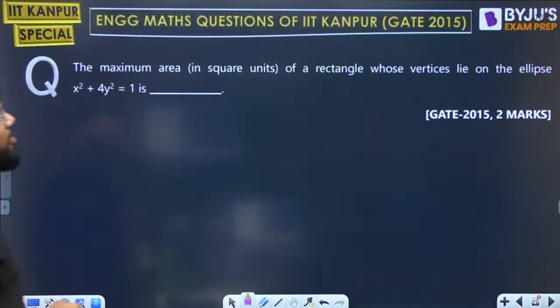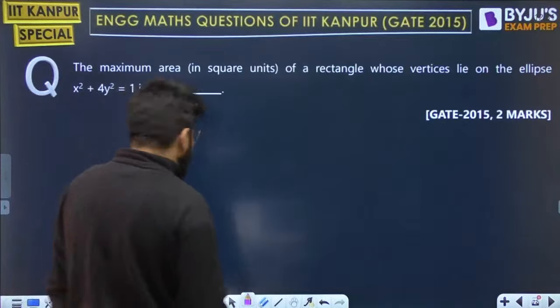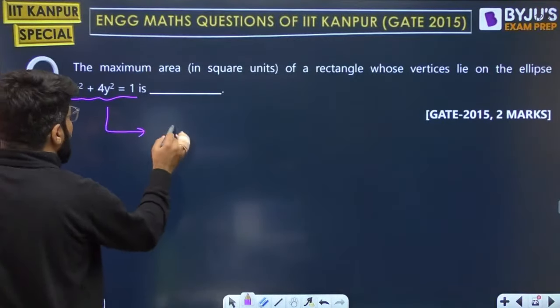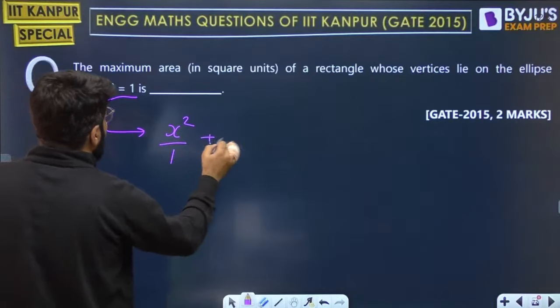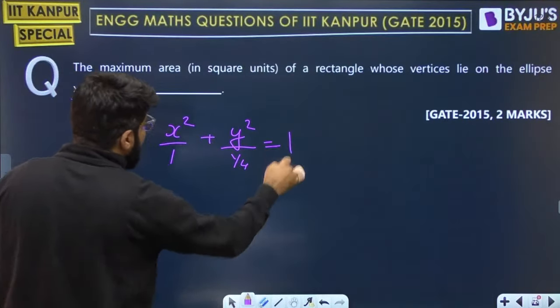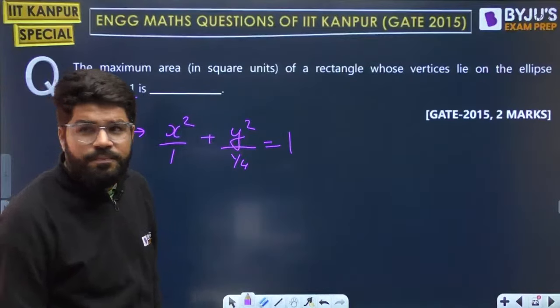The maximum area of the rectangle whose vertices lie on the ellipse x square plus 4y square equal to 1. Everybody, let's do it up quickly. Write it as x square by 1 plus y square by 1 by 4 equal to 1. Let's write it in the form of x square by a square plus y square by b square is equal to 1. Is it okay now?